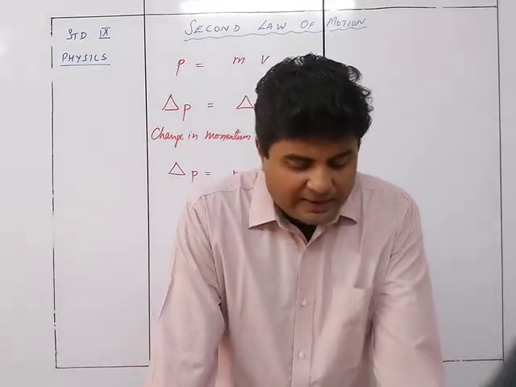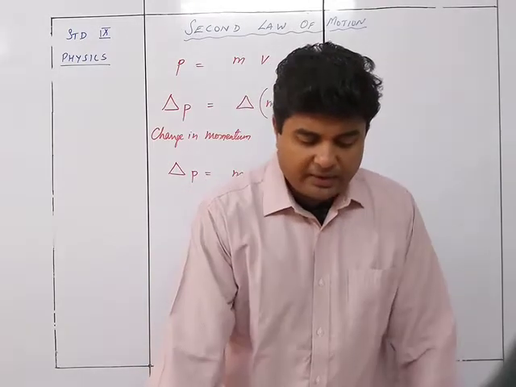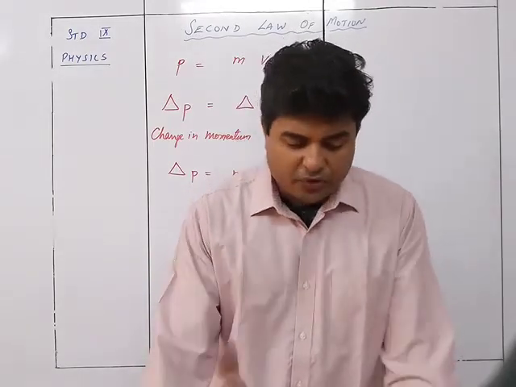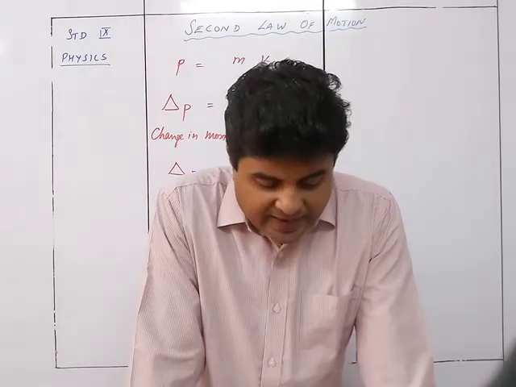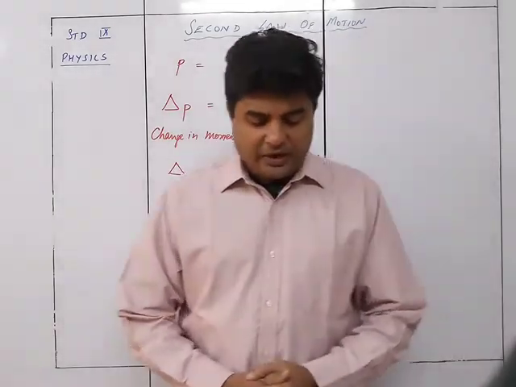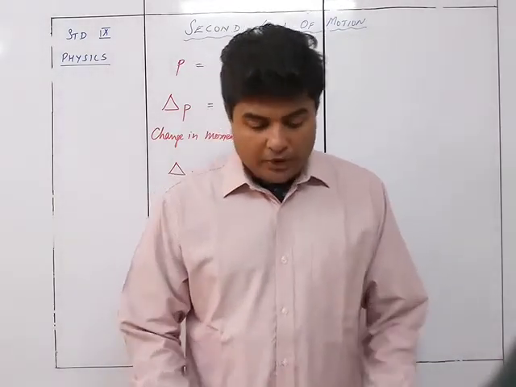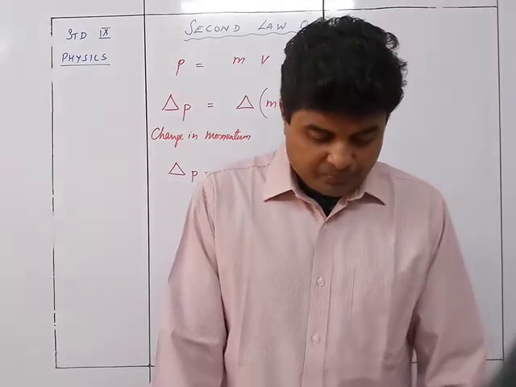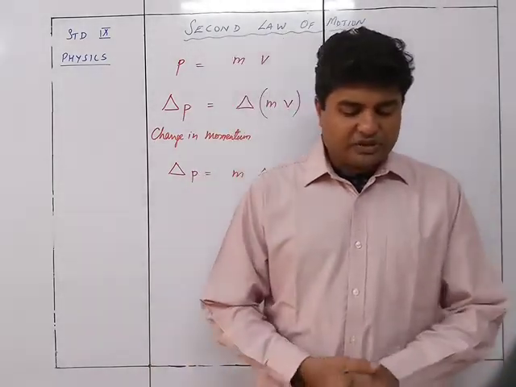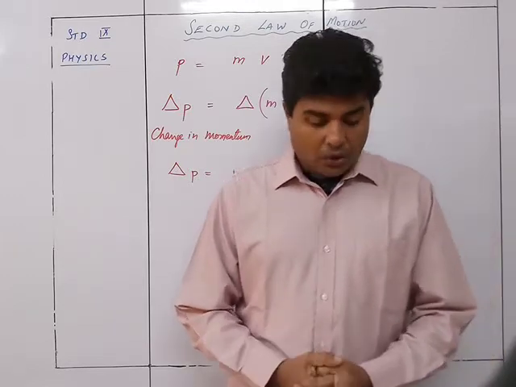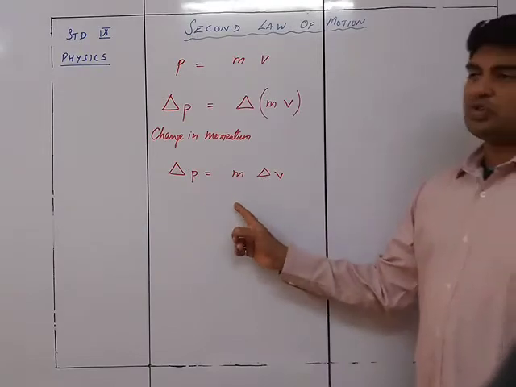So we see that change in momentum, delta p, is equal to delta mv. Here delta before the quantity denotes the small change in the quantity. The change in product mv can be either due to the change in mass m, or due to change in velocity v, or due to change in both m and v. If mass remains constant, then change in the momentum is due to the change in velocity v alone. Then the equation will become delta p is equal to m delta v.